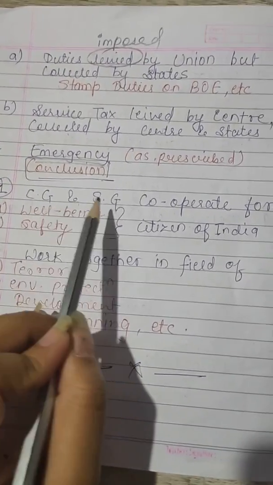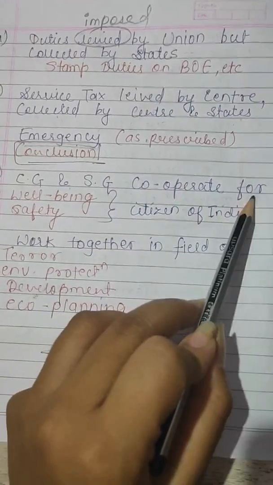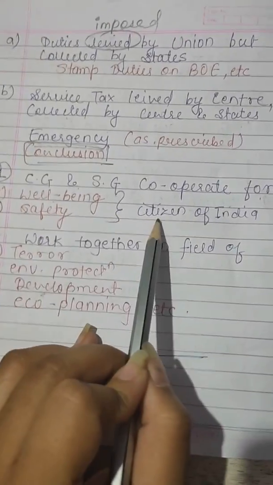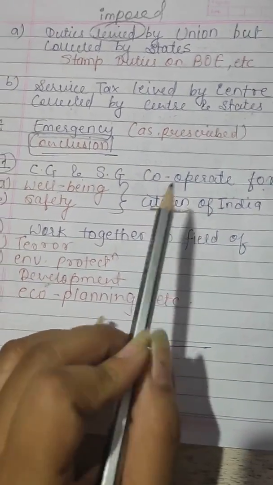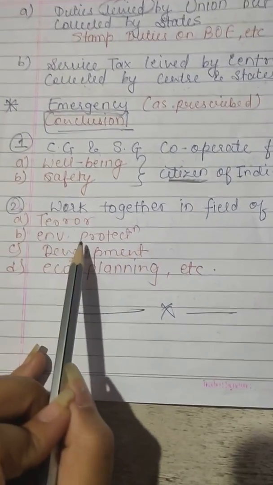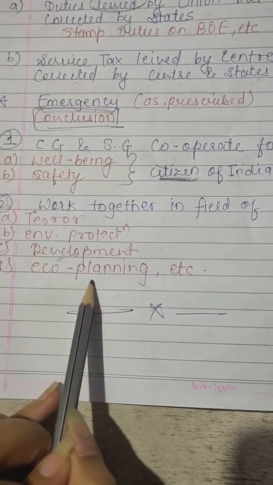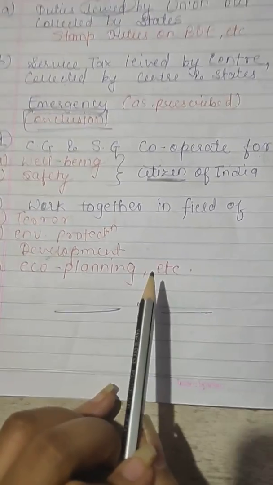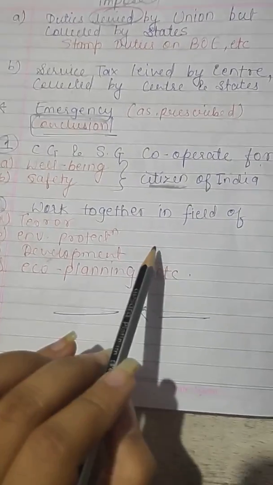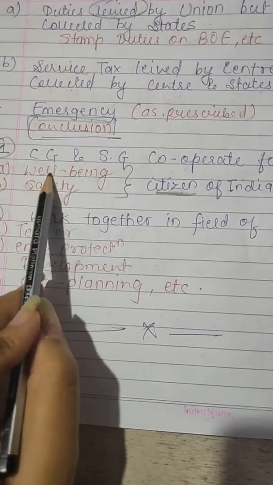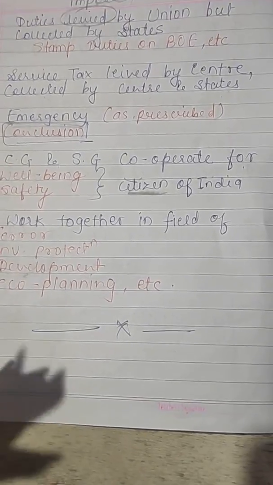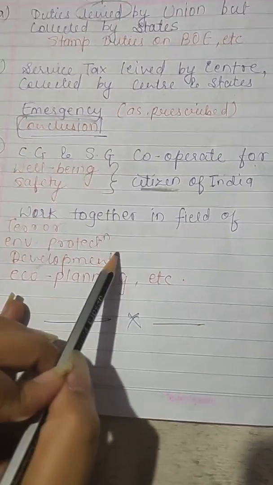That is, the central government and the state government cooperate for two main things: the well-being and safety of the citizens of India, and second, working together in the fields of terrorism, environmental protection, development, economic planning, etc. That is to say, both governments are necessary, and power must be given to both for the uplifting, development and proper administration of the country.